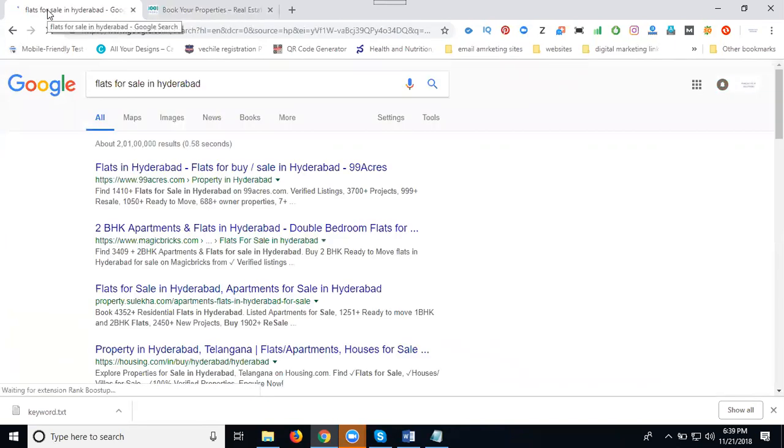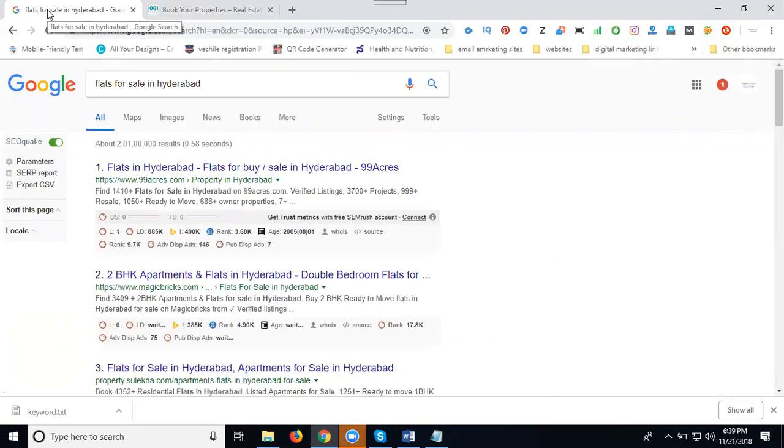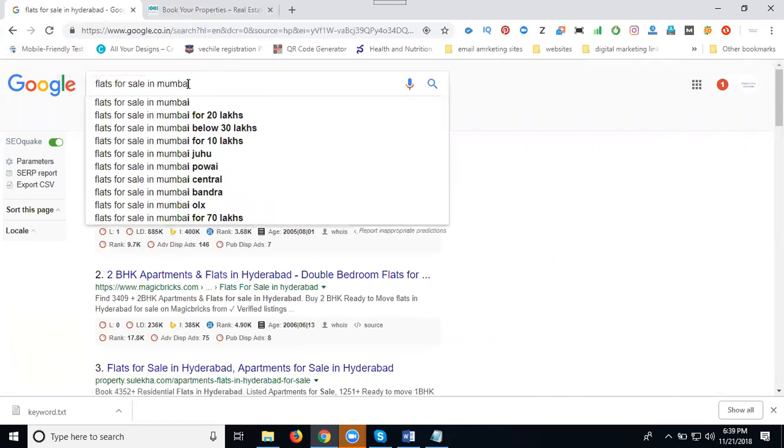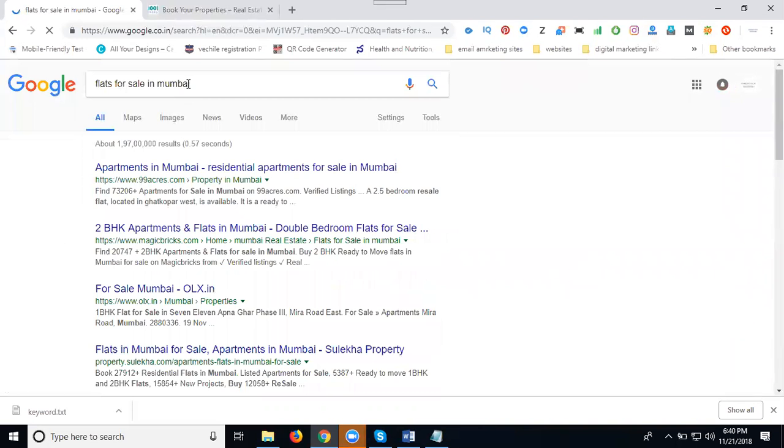But I can target only a particular place or total Hyderabad. In Hyderabad, I'm targeting only one place. Suppose the first website there is 99acres. Here I'm searching for Mumbai, starting the same marketing in Mumbai.